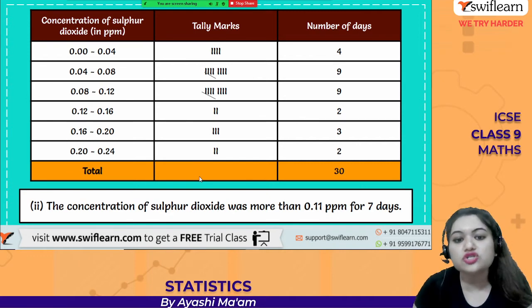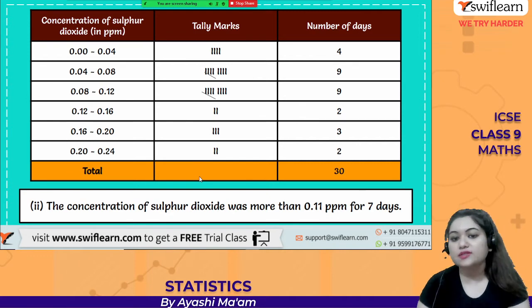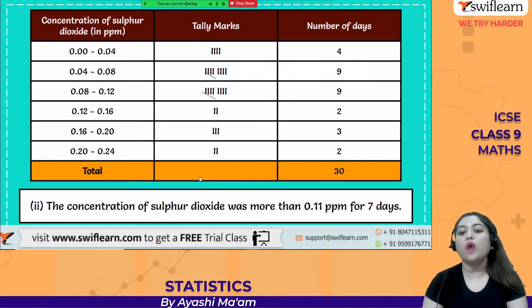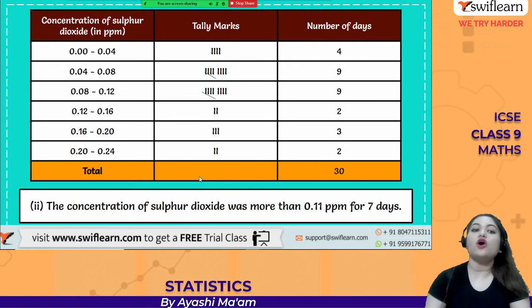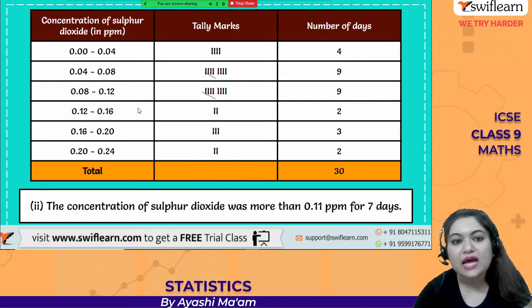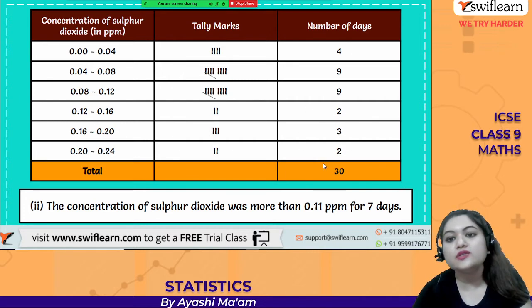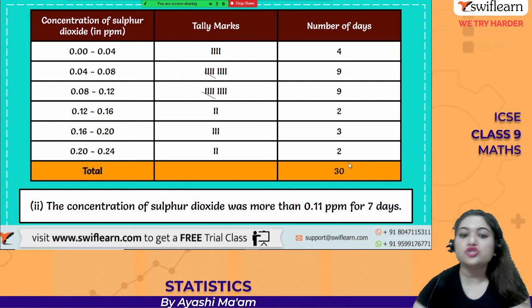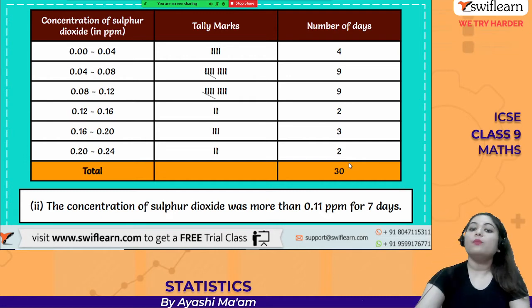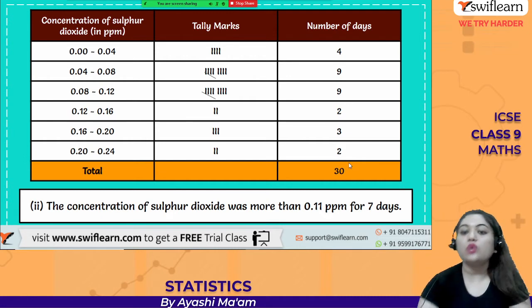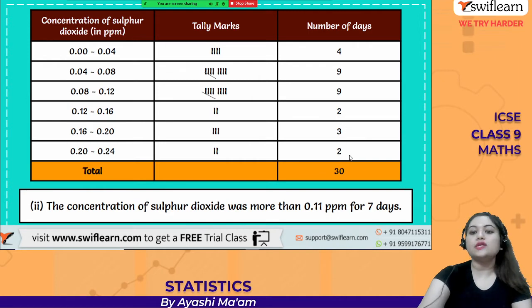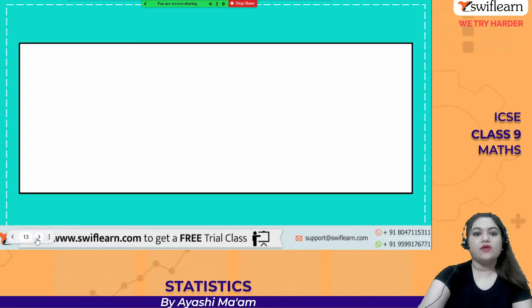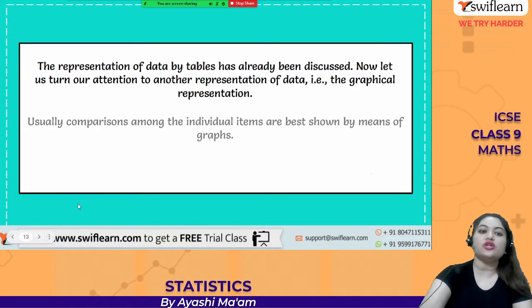Now the concentration of sulfur dioxide was more than 0.11 parts per million for 7 days, right? So see, this part includes the last 3 rows. These are for the concentration of sulfur dioxide that was more than 0.11 parts per million. So 2 plus 3 plus 2, and we are getting the answer as 7. Okay. All right. Now the graphical representation of data.